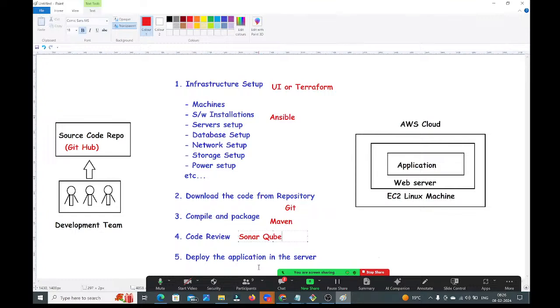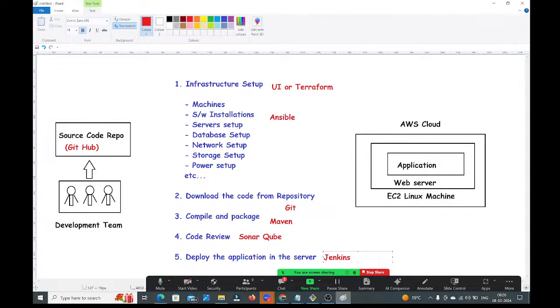No, guys. We have one tool to do the deployment process. What is the tool, guys? The most important tool is Jenkins. By using Jenkins, we are going to perform the deployments, guys. Jenkins will deploy the application on the server.